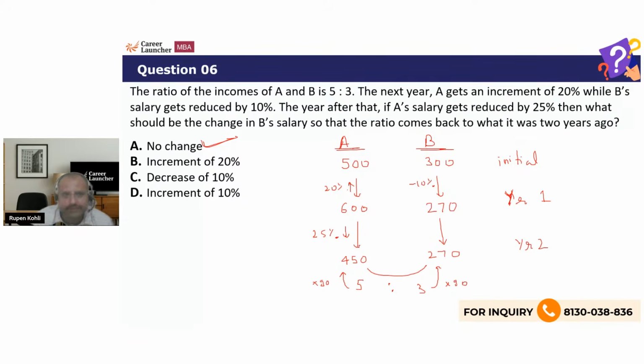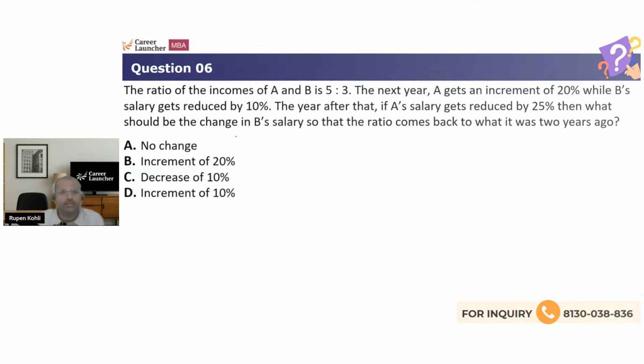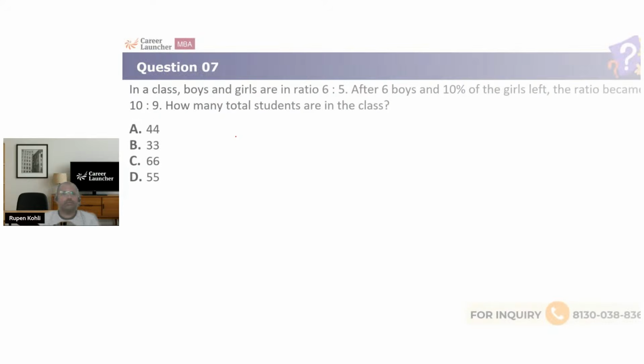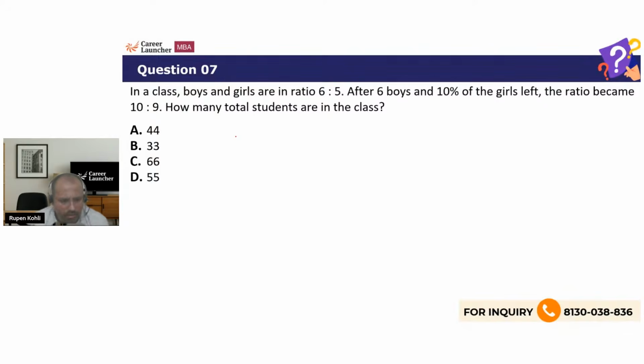चलिए करते हैं जारी। नेक्स्ट क्वेश्चन, right? All right. In a class, boys and girls are in the ratio 6:5. Fine. After 6 boys and 10% of the girls left, the ratio became 10:9. How many total students are in the class?